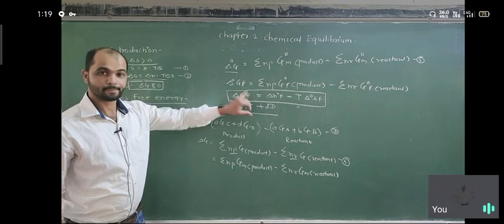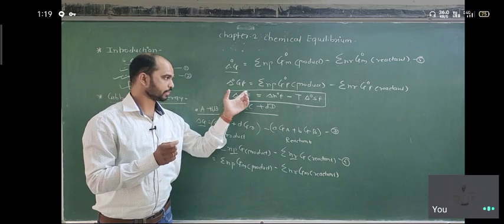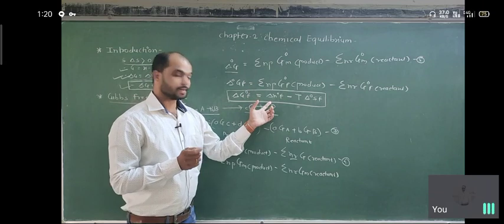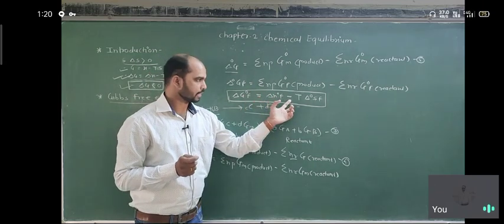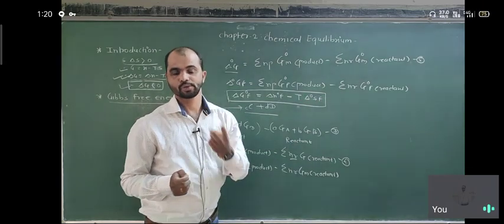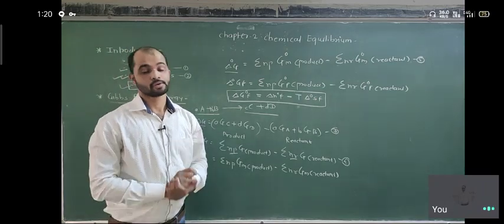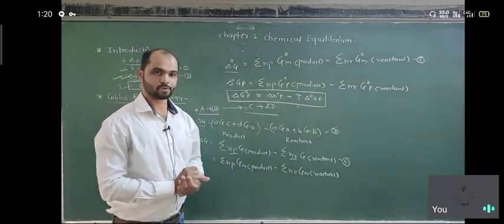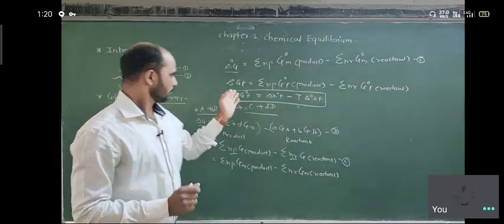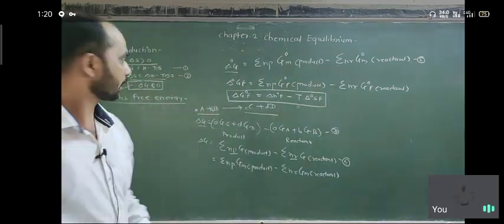Delta G naught F, the change in standard Gibbs free energy of formation, is equal to standard enthalpy of formation minus T times standard entropy of formation. So two important things are required: enthalpy of formation and entropy of formation. Once we have the values of enthalpy of formation and entropy of formation, we can easily calculate the Gibbs free energy of formation. So this is the first part about Gibbs free energy.